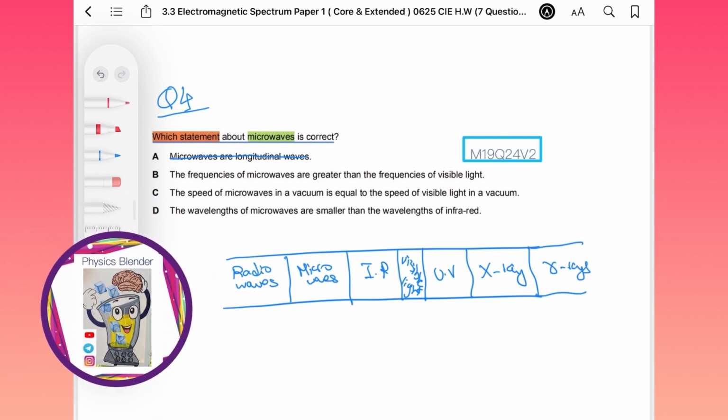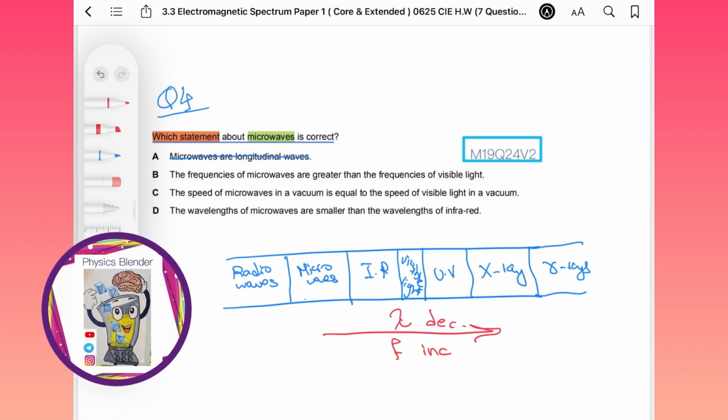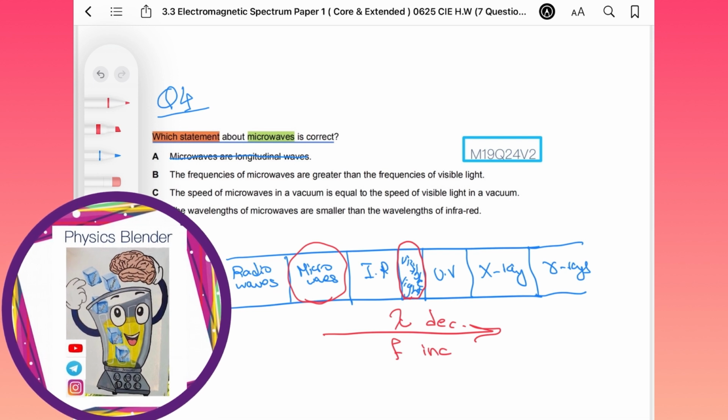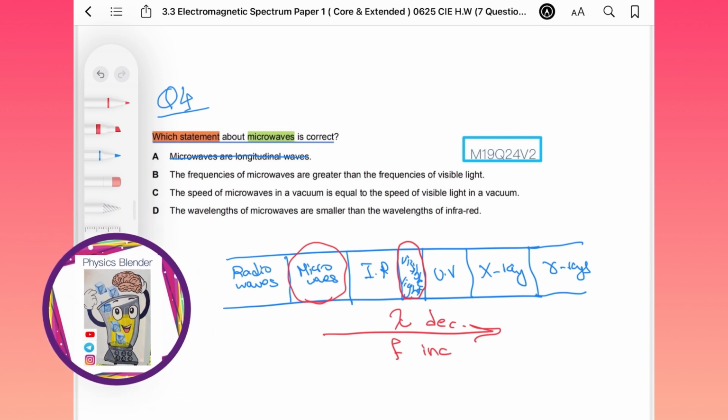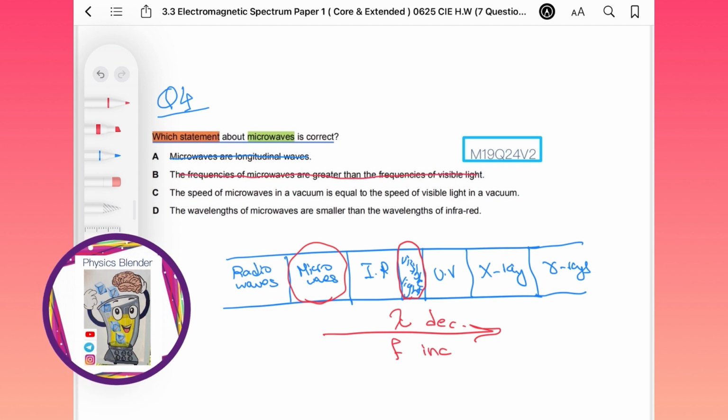What happens in this direction? The frequency increases, the wavelength decreases. So when you compare the frequency of microwaves to the frequency of visible light, which one has greater frequency, you'll find that the frequency of visible light is much greater. So the second one also is incorrect.